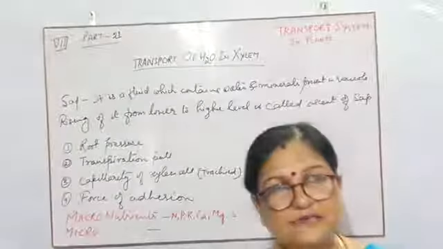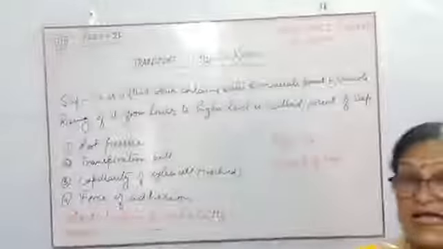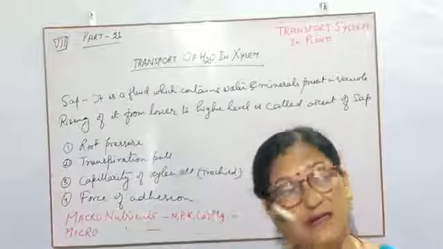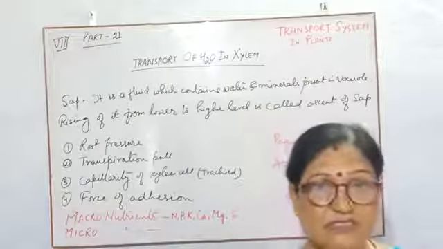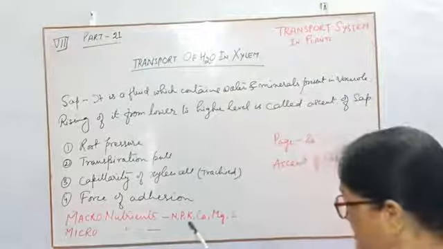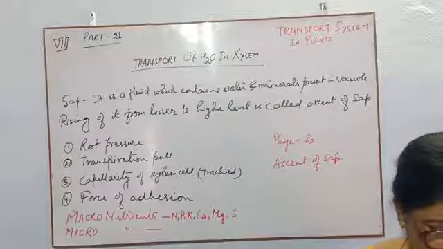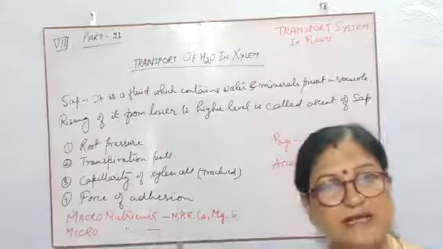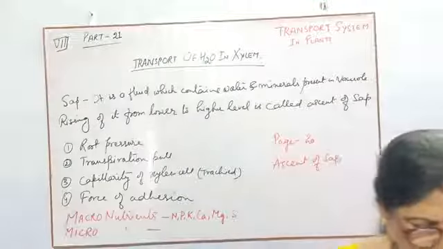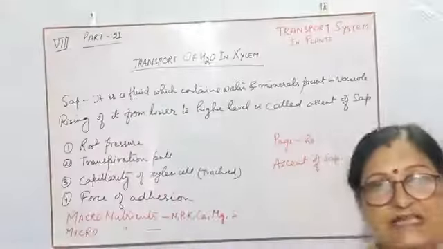Then it is potassium. Potassium helps in closing and opening of the stomata, as the plant requires it for transpiration and photosynthesis, that is opening also and closing also. So potassium helps in opening and closing of stomata. Next, potassium helps in seed and fruit formation also and to maintain its quality.